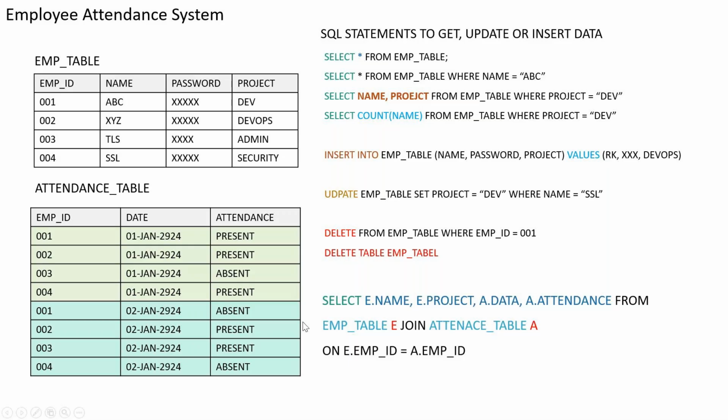Now, when I say join, it will ask me where you want me to join. How can I ensure that I'm joining on a unique identity which I can take?